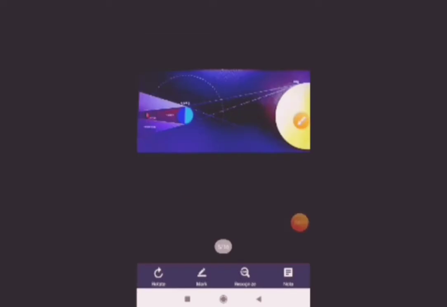The next proof is the lunar eclipse. We can see it when the earth comes between the moon and the sun. So what happens? The shadow of the earth becomes large, and the moon is not visible to the other part of the earth. In that way we can say that the earth is circular, or spherical, in shape.